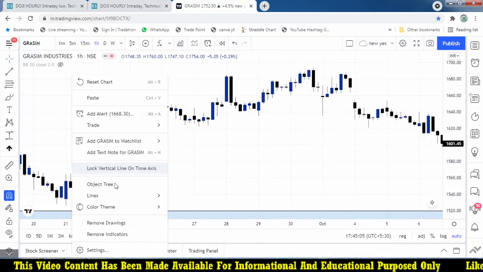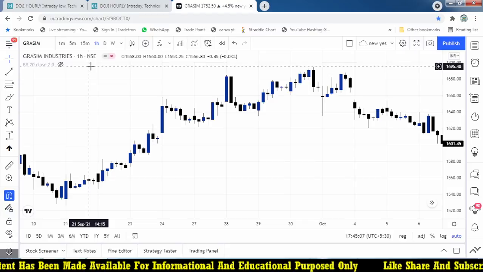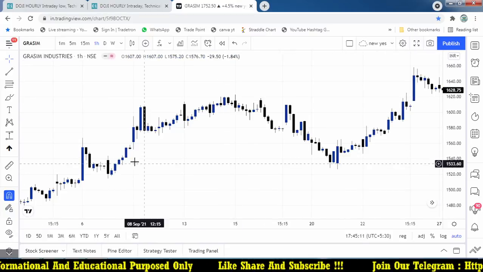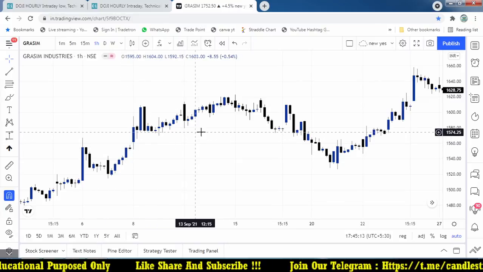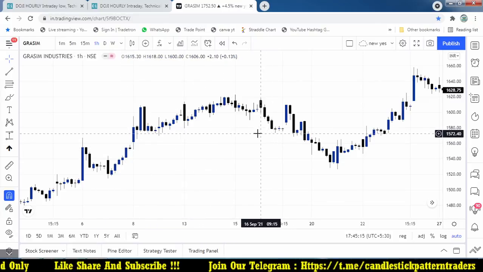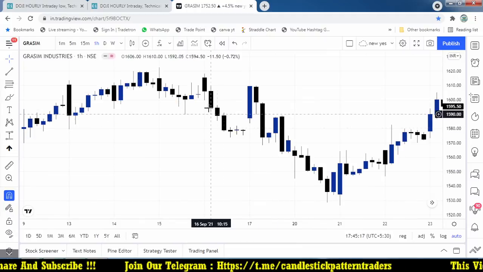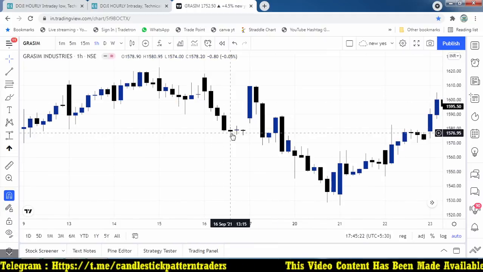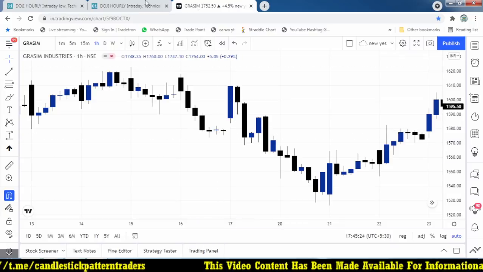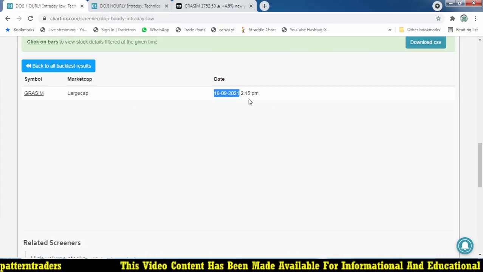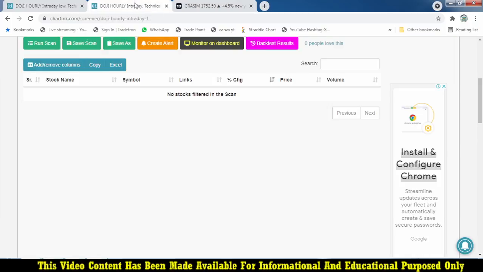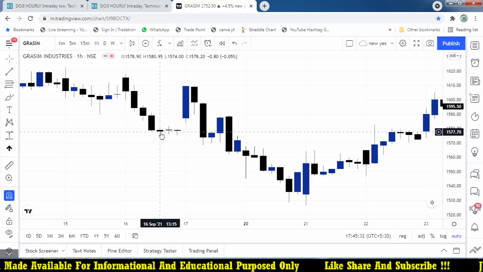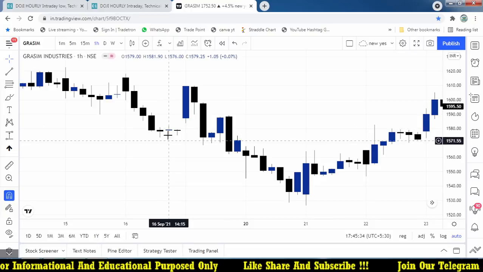Let's remove all the drawings. 16th, 20th September, 7, 8, 9, 13, 14, 16, somewhere here, maybe this 15th, 16th September, this may be the 16th September, the time frame which we got is around 2:15. If it is 2:15, we should take the 3:15 candle. So maybe this candle at 2:15, right?